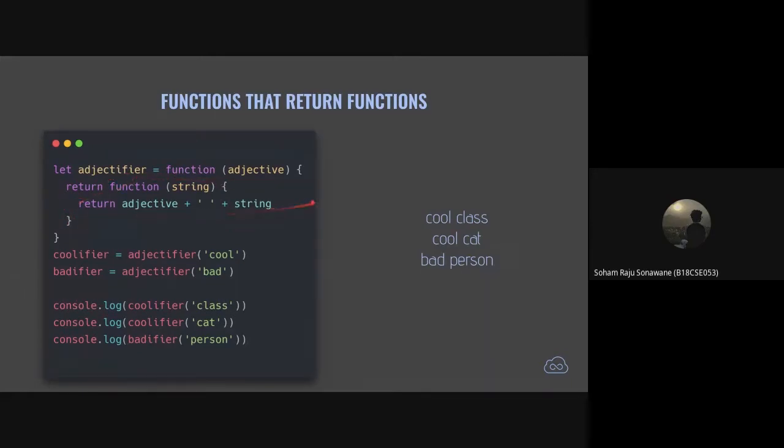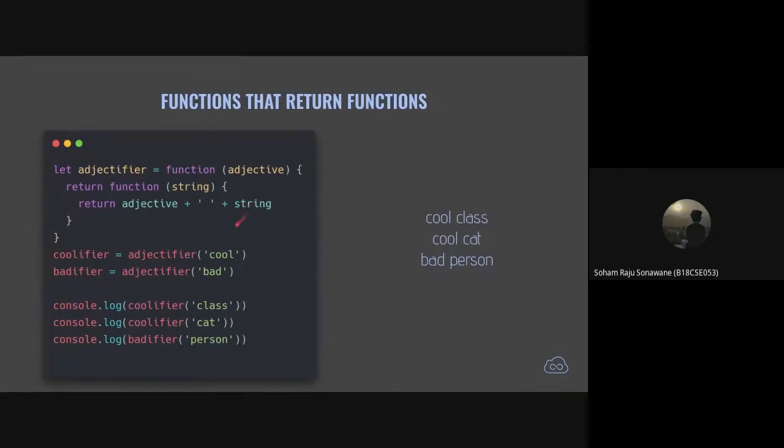Now when I call this method adjectifier and pass it a string, what it will do is it will return a function with this string predefined as my input right here, and this function would be assigned to this variable called coolifier. Now I have a function coolifier that returns cool plus anything that I pass to the function.